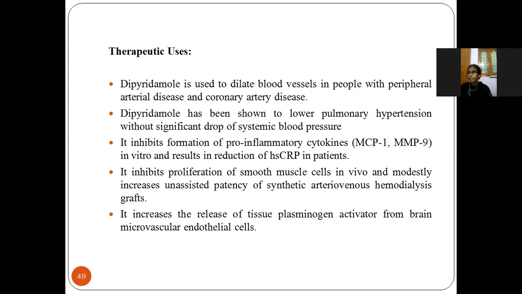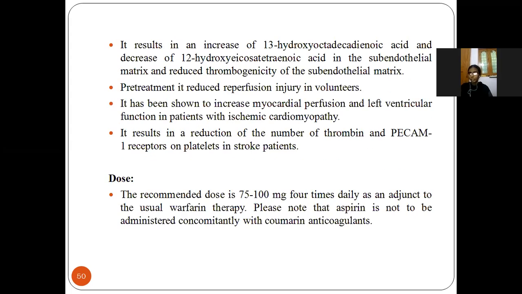Therapeutic uses: it is used in the treatment of various heart diseases like coronary artery disease, congestive heart failure and angina pectoris, and also to reduce blood pressure. It is useful to treat all cardiovascular diseases, and the dose should be 75 to 100 mg 4 times a day.